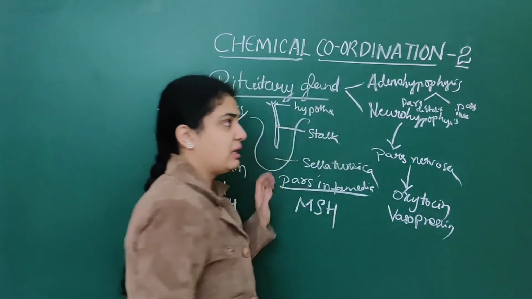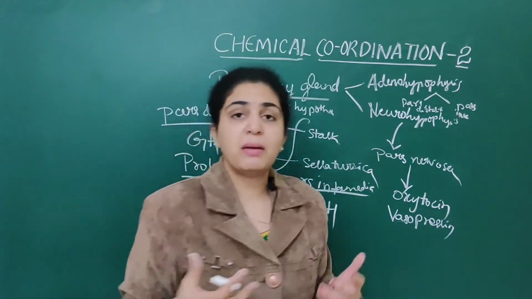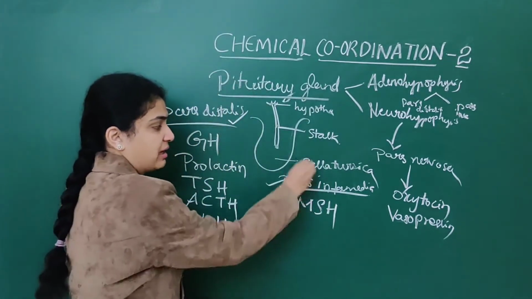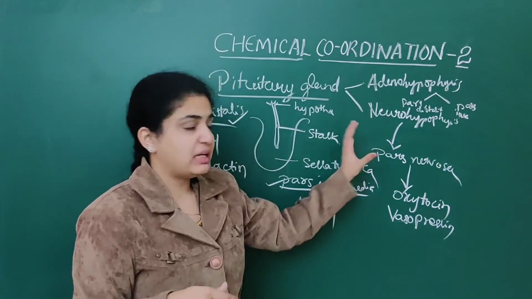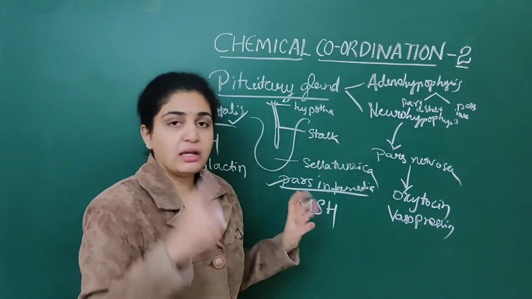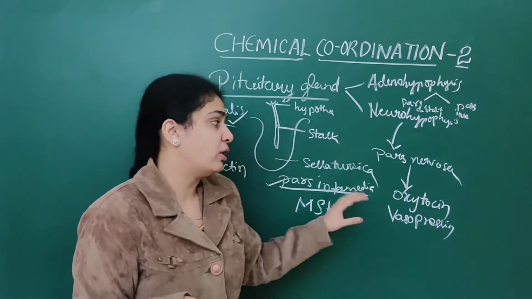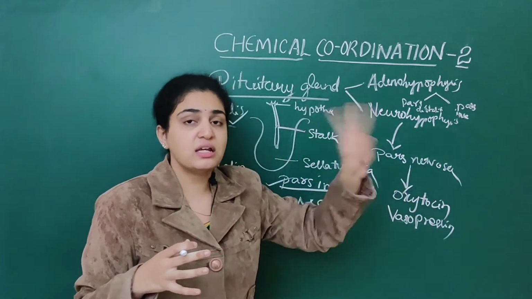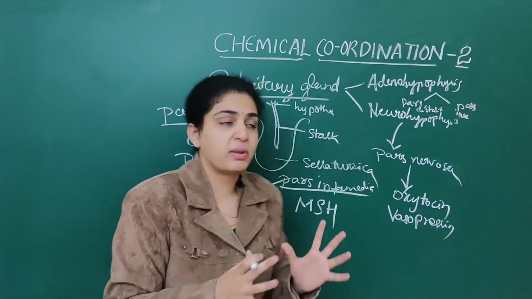So these are the main hormones secreted by the pituitary gland. You all should remember this now, because they will ask which hormone pars intermedia secretes. Only pars intermedia, the middle one, secretes only one hormone, melanocyte stimulating hormone. Pars nervosa, the last one, secretes two hormones, oxytocin as well as vasopressin.